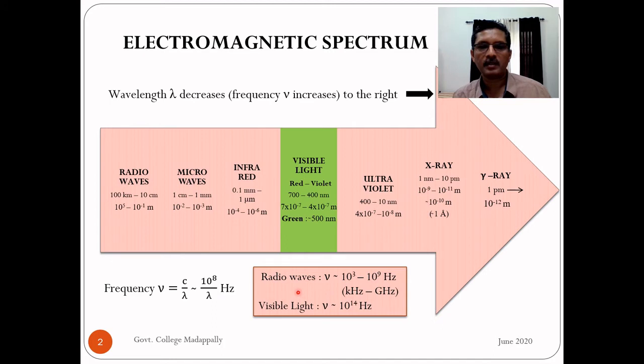I have done here 2 typical examples. One is radio waves. If you do this calculation, that means take c as of the order of 10 raised to 8, and take these values, let us say 100 kilometer. What is 100 kilometer? 100 into 10 raised to 3, that is 10 raised to 5 meter. So 10 raised to 8 by 10 raised to 5 is 10 raised to 3 hertz.